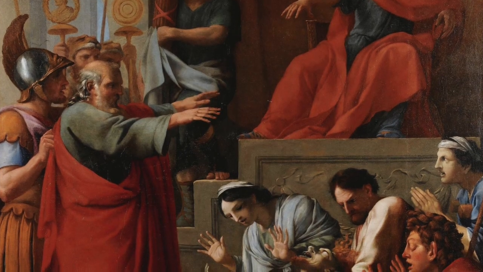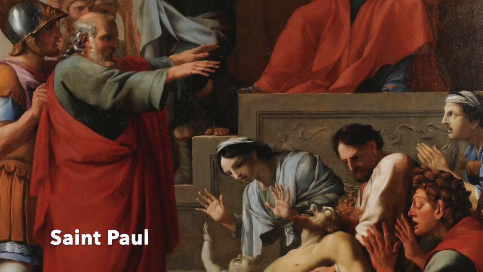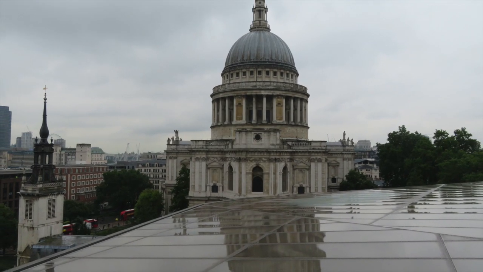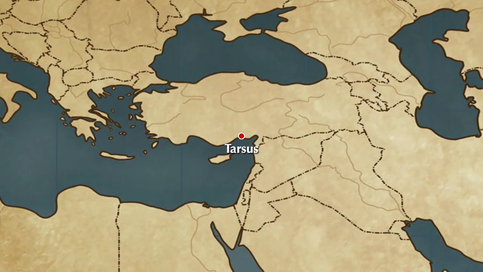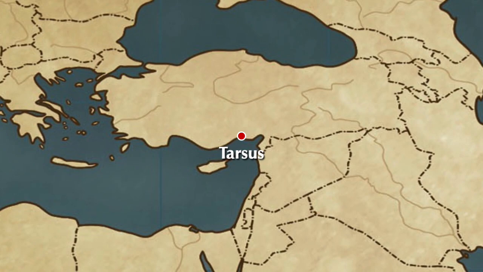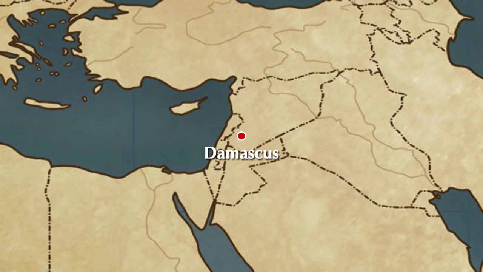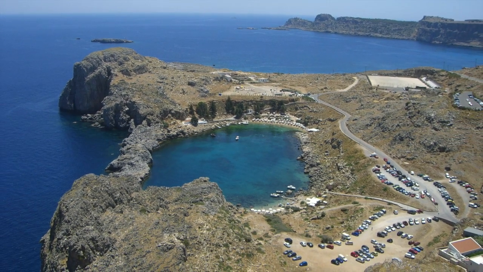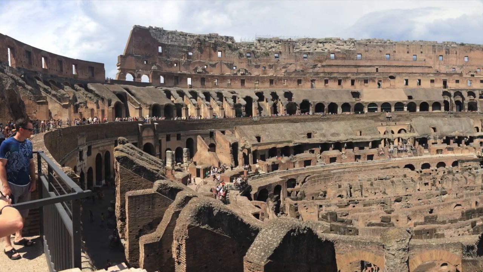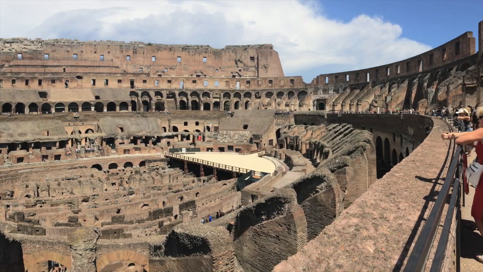The second item on the list for the spread of Christianity and its origins is the Apostle Paul. After Jesus, disciples like Paul began spreading the news of his life and teachings. Paul came from Tarsus, a town which is now in Asia Minor, or Turkey. He was originally opposed to Christianity. One day when Paul was traveling to Damascus, he had a vision that changed his life. He became a missionary who spread Christianity all over the Greek-speaking world. It is believed by Christians that he was beheaded in Rome around 65 CE when the Romans began persecuting Christians.